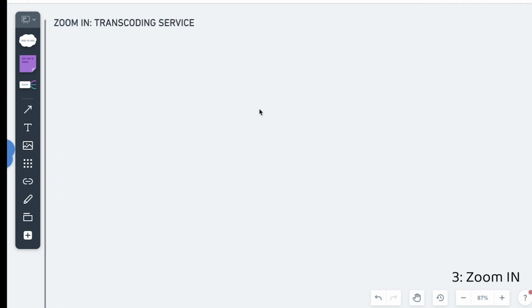Alright, for transcoding we can talk about a series of steps before we can display a video in our platform, in this case YouTube. So usually the user is going to record the video from a mobile device or from a camera, and then they are going to upload the video to our platform. What we are going to do is take that original video and transform it into different bit rates, because we want that video to play smoothly in our platform. So we want that video to be fast.